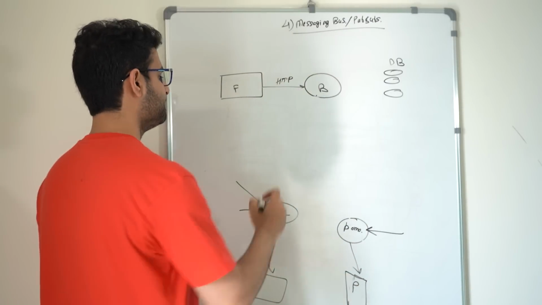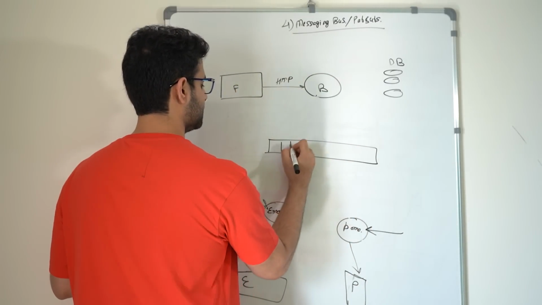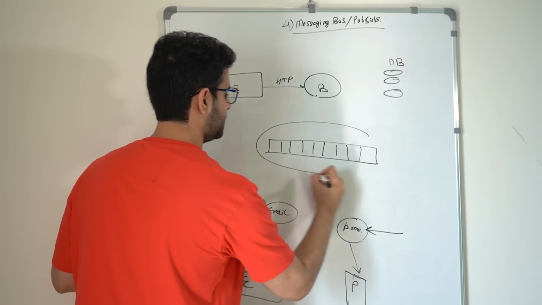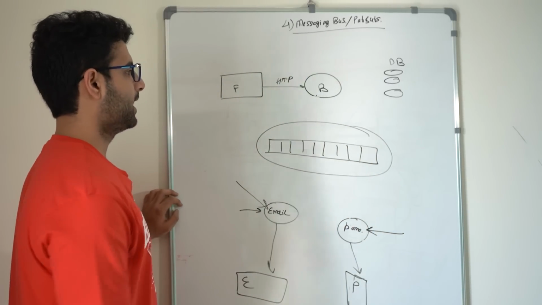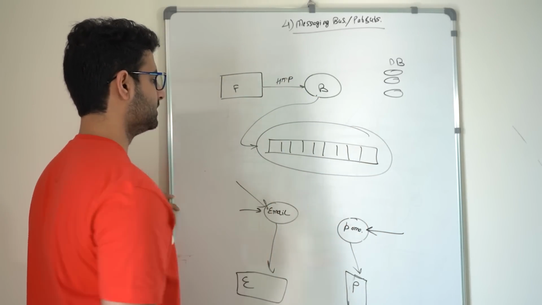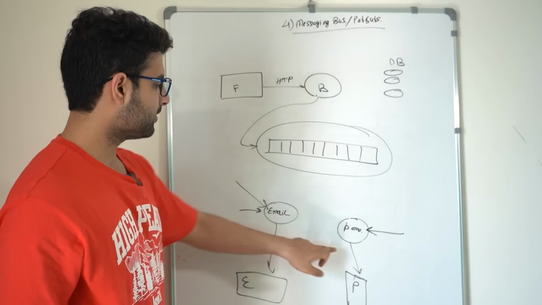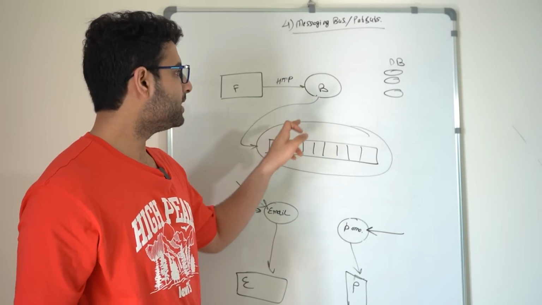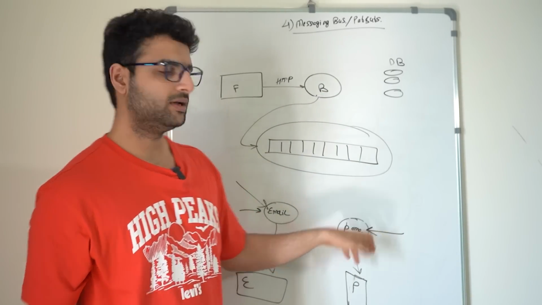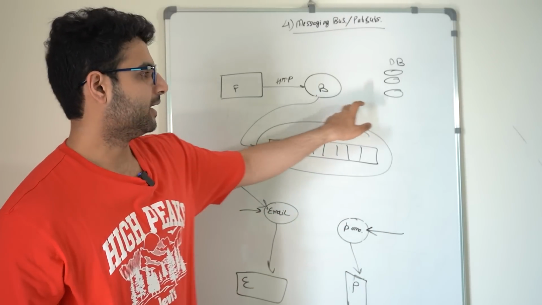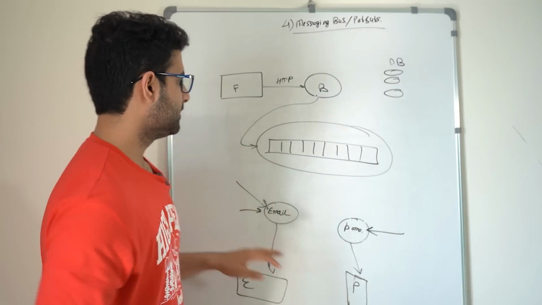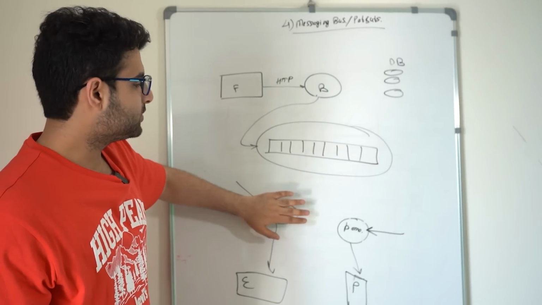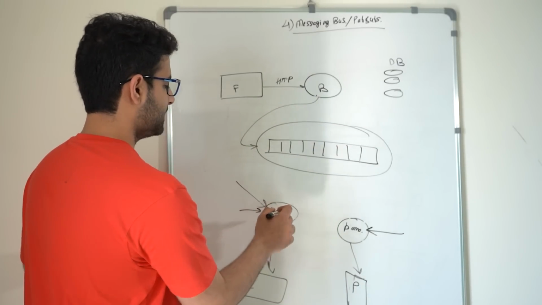As the name suggests, a messaging bus is like a messaging queue where you have a server which contains what looks like a queue, and your backend server can simply put a message in this queue, and the email server and phone number server can keep picking up messages from this queue. Why is this better than a direct HTTP call? As I mentioned earlier, if this is down or this is down, the HTTP request will fail and it's gone forever. But if you put this thing inside the messaging queue, even if the email server is down right now, it will eventually come back up, and when it does, it will pick these messages and send out the email.